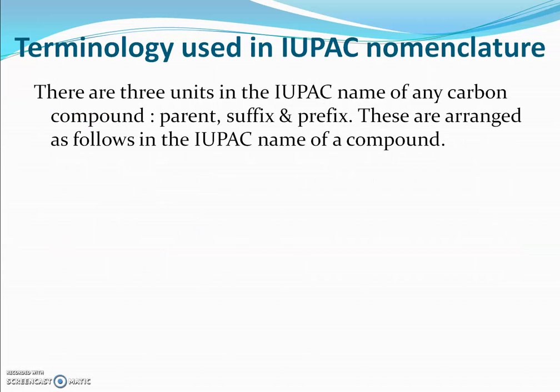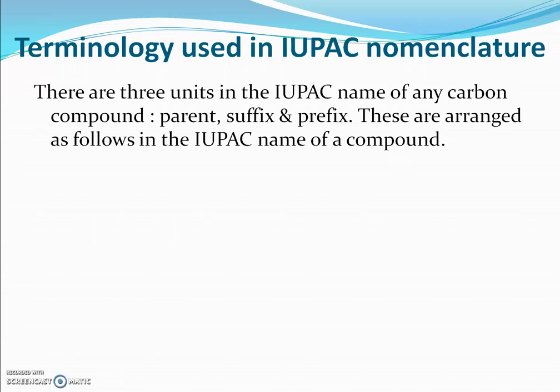The IUPAC system of nomenclature is based upon three units. These three units are parent, suffix and prefix, and whenever the IUPAC name of a compound is written, these three units are arranged while naming the organic compound.